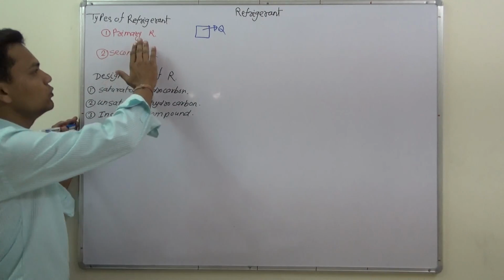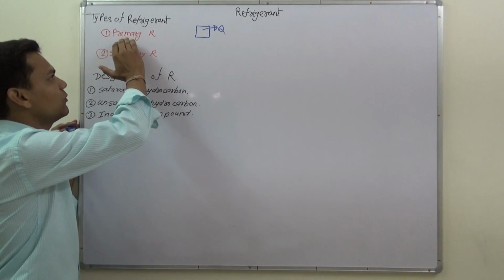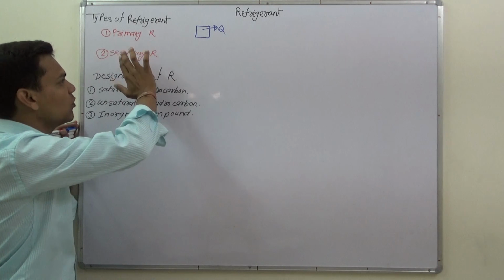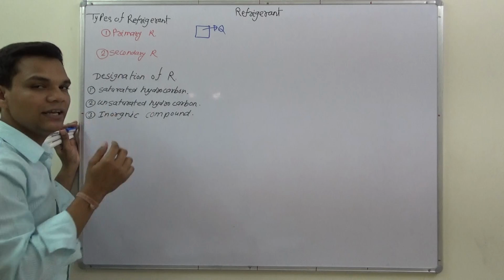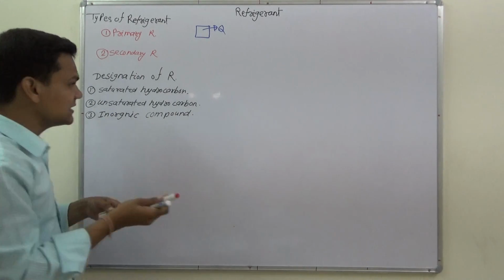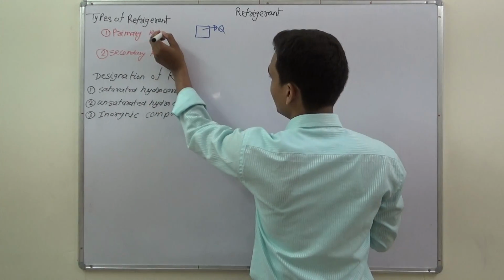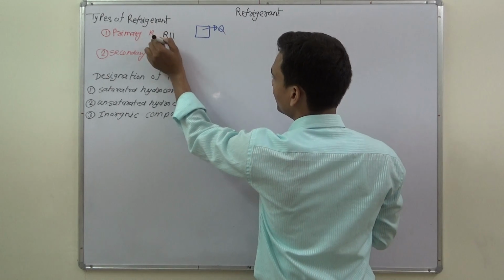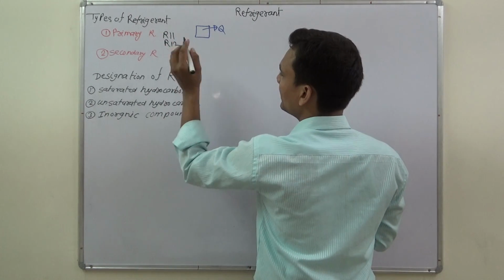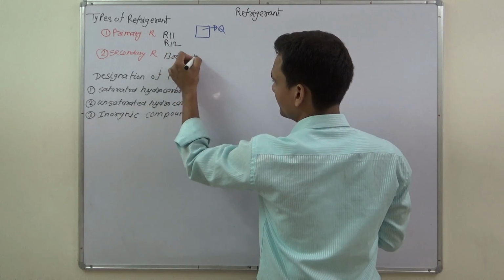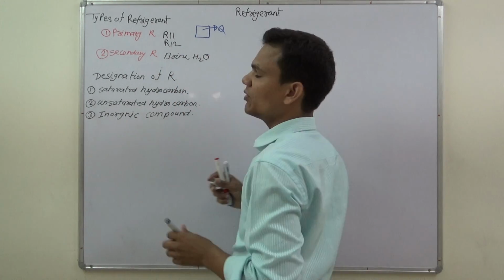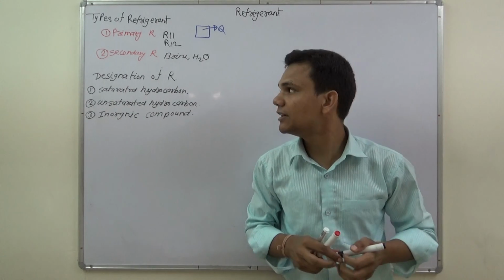We have to first cool the secondary refrigerant with the help of a primary refrigerant, and only then can we use it in our cycle. What are examples of primary refrigerant? Primary refrigerants are R11 and R12, and secondary refrigerants are brine and water. These are examples of primary and secondary refrigerants.